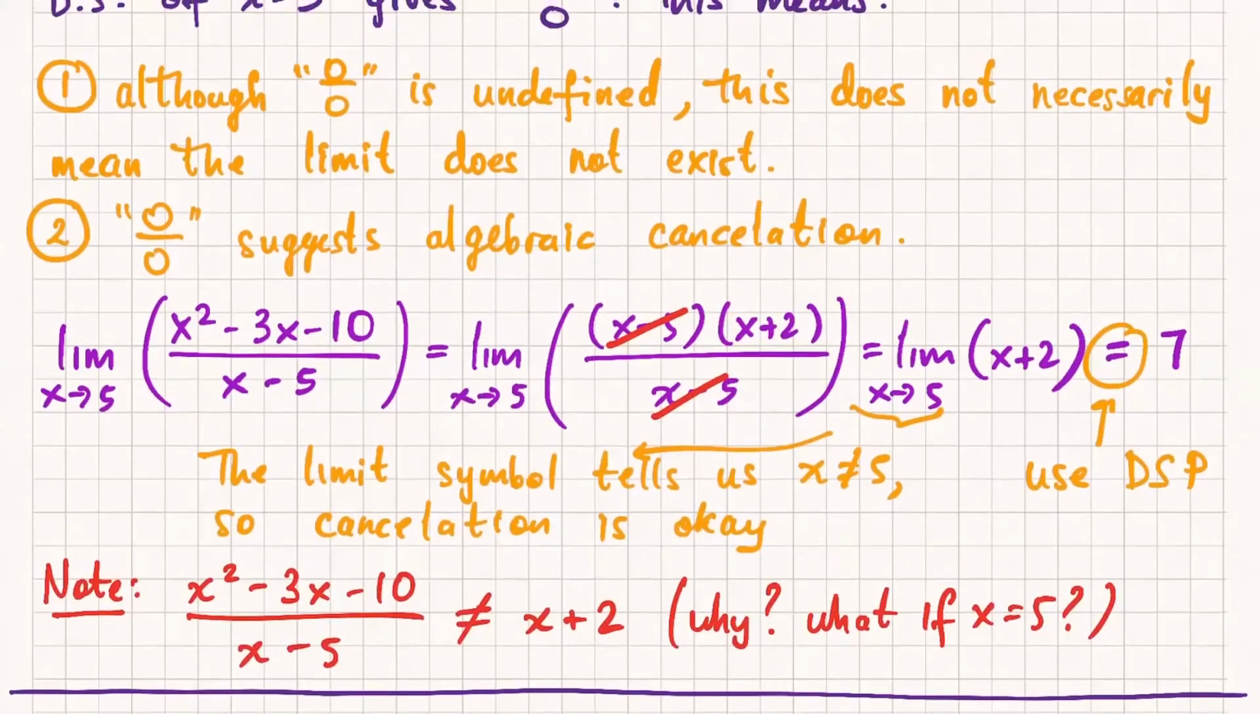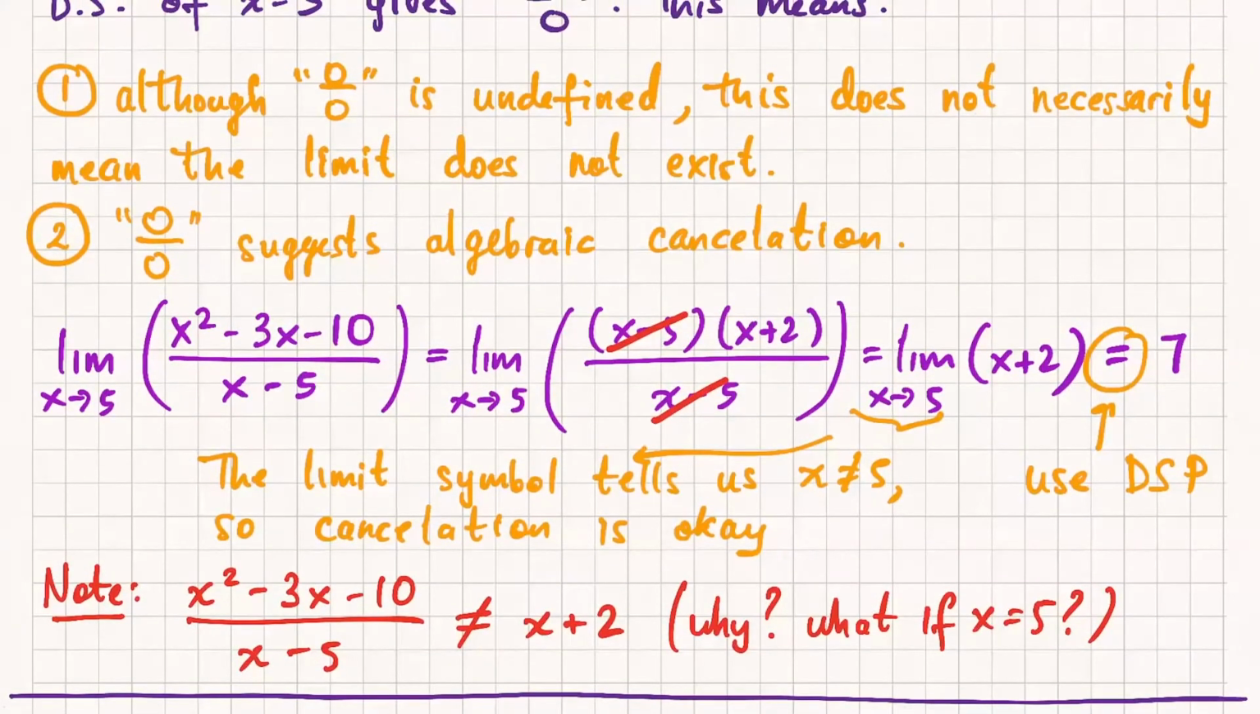All right, okay. So the algebra was not meant to be difficult in that problem. It was meant to be pretty simple. But we want to make sure that all of these little notes I'm writing in orange, these little subtle points, you understand. Make sure you understand that the limit symbol tells you x is not equal to 5. So that means the cancellation's okay.